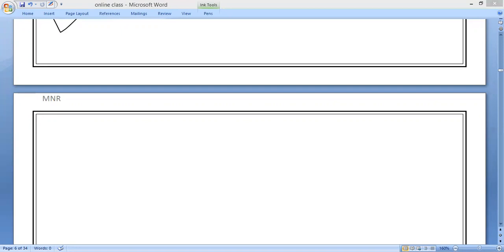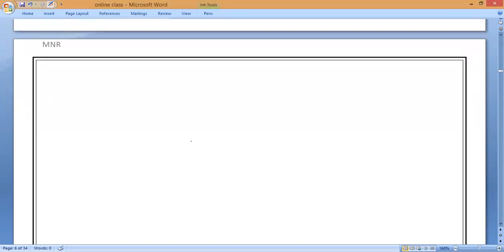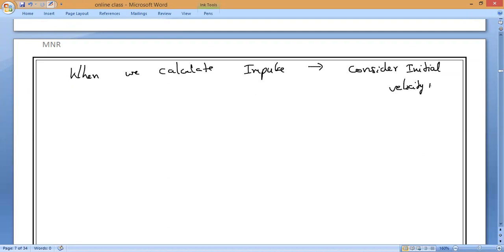Okay, sir. Always you consider the initial velocity of your body as negative. Final velocity of your body is positive, so that you will get the final answer in positive only. When we calculate impulse, please remember, consider the initial velocity with a negative sign and the final velocity with a positive sign.